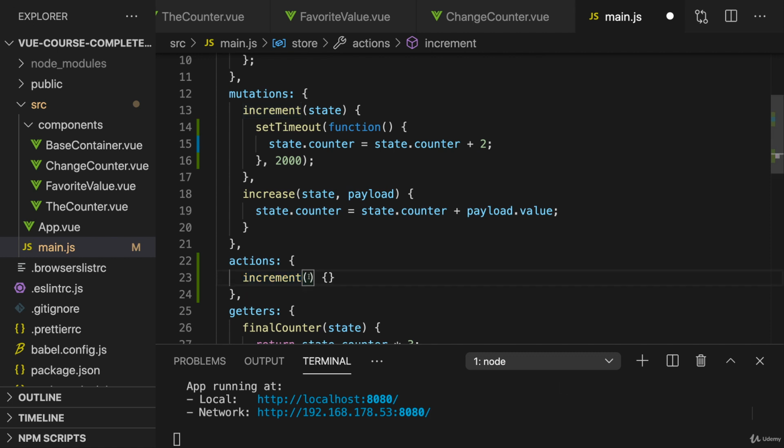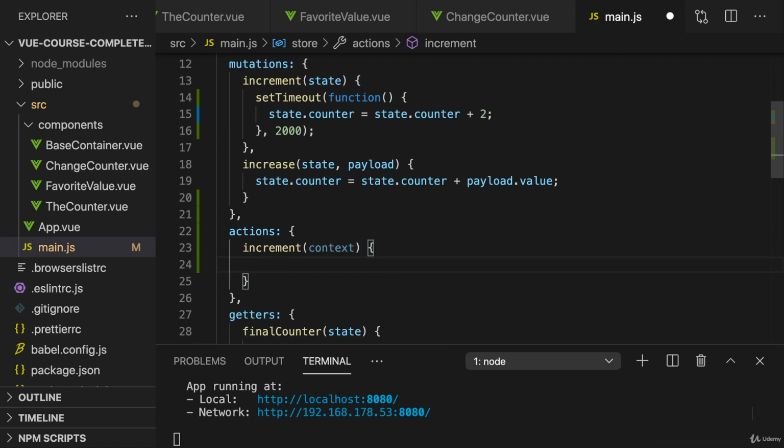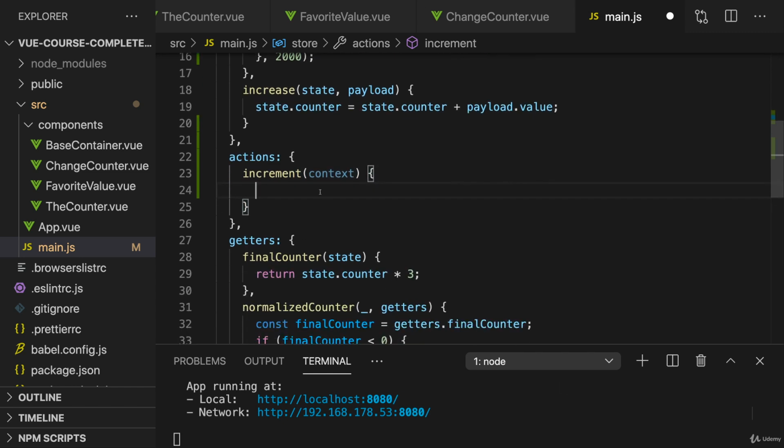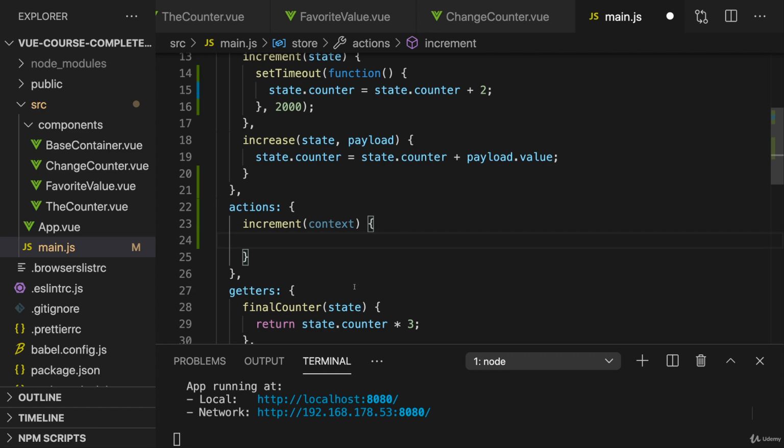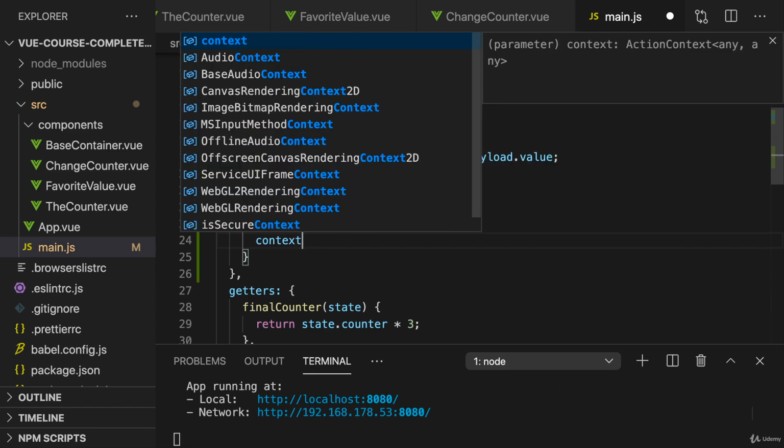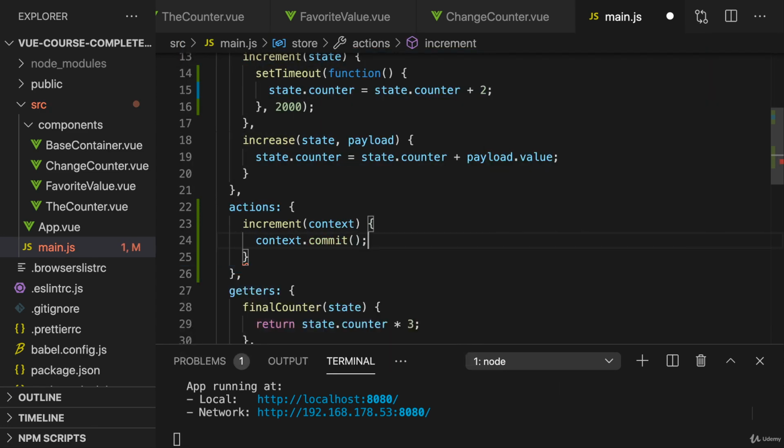Now this action will get an object as an argument, a context object. And this context object is full of interesting things. The action will get this argument automatically by Vuex, like all these Vuex features do. Now context, for example, has a commit method, which you can call. And it does what you think.